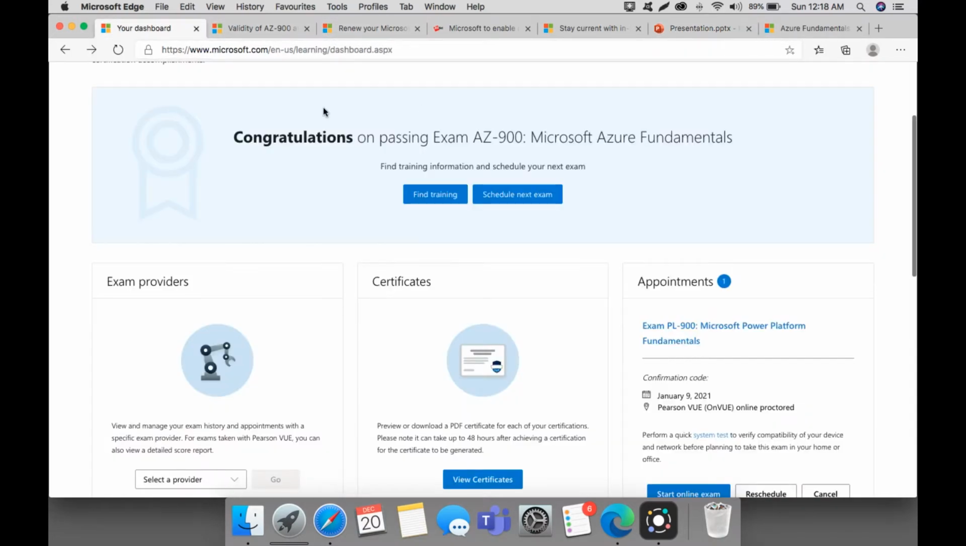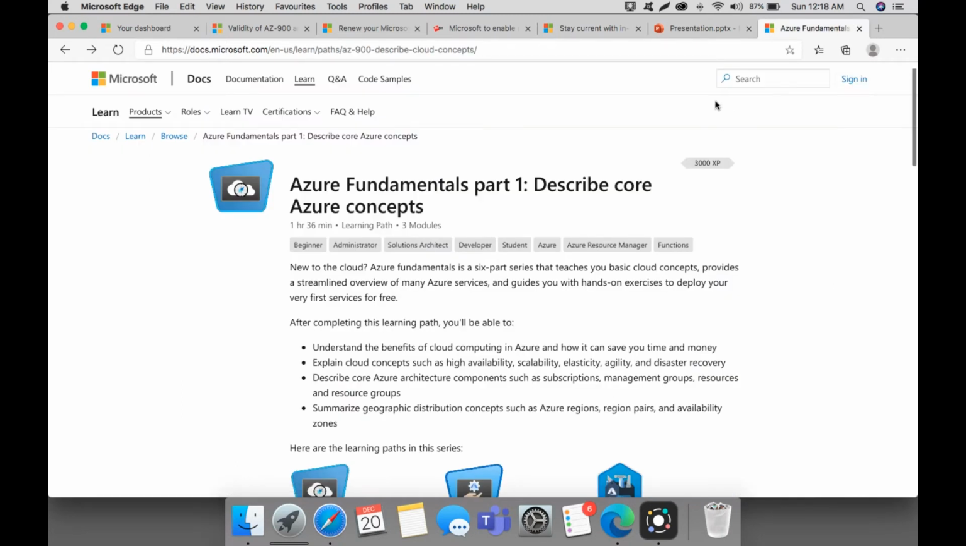this is my certification dashboard. Since I recently passed this exam, it's displaying the message congrats on passing the exam. This is known as the dashboard for the certification page. For this, the login credentials and the Microsoft Learn credentials, both sign-ins, must be the same. Then it will synchronize and renew our particular certification.